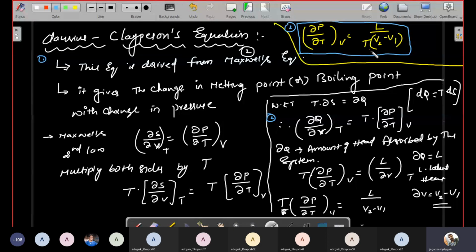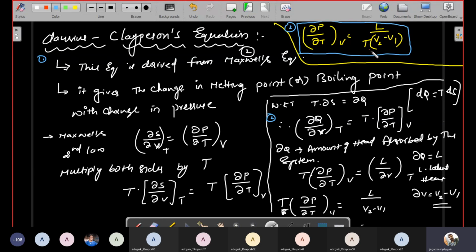Actually, some applications are there of the Clausius-Clapeyron equation. So this equation can be used to calculate the variation of boiling point of the liquid with pressure. Okay, so that is, liquid state becomes gaseous state. There is an increase in volume, that is V2 rather than V1.